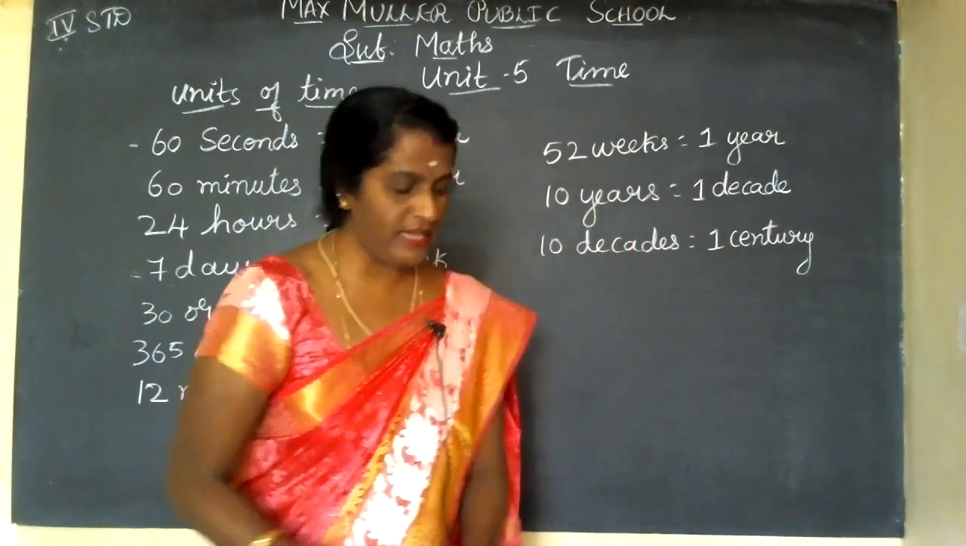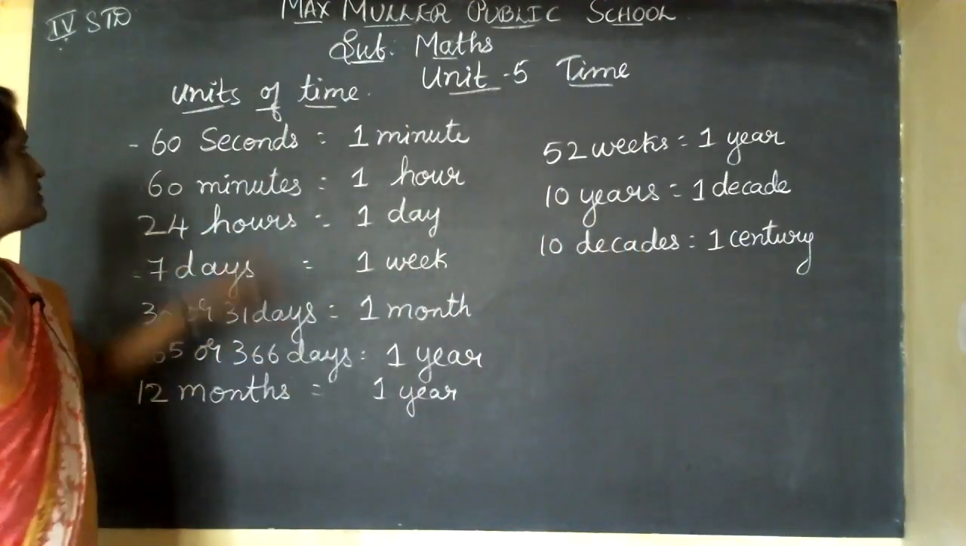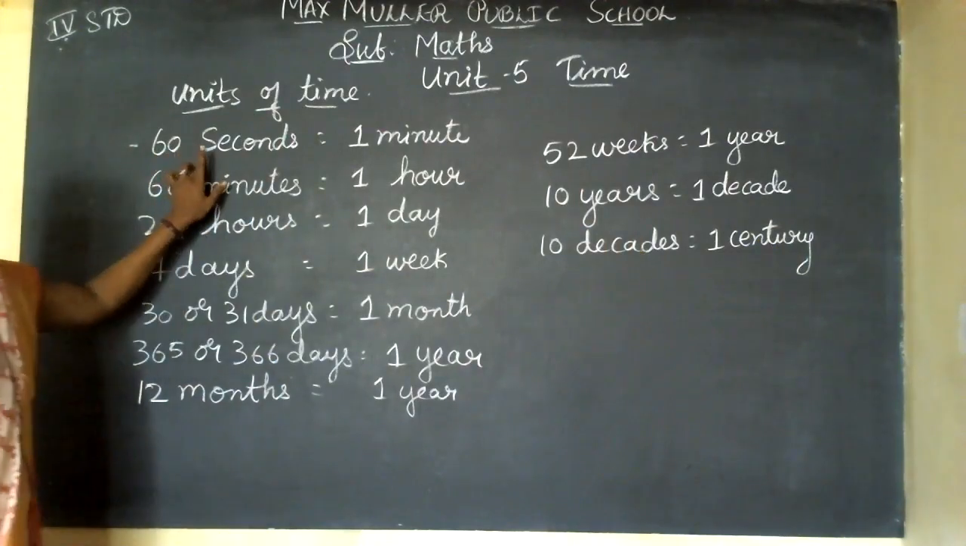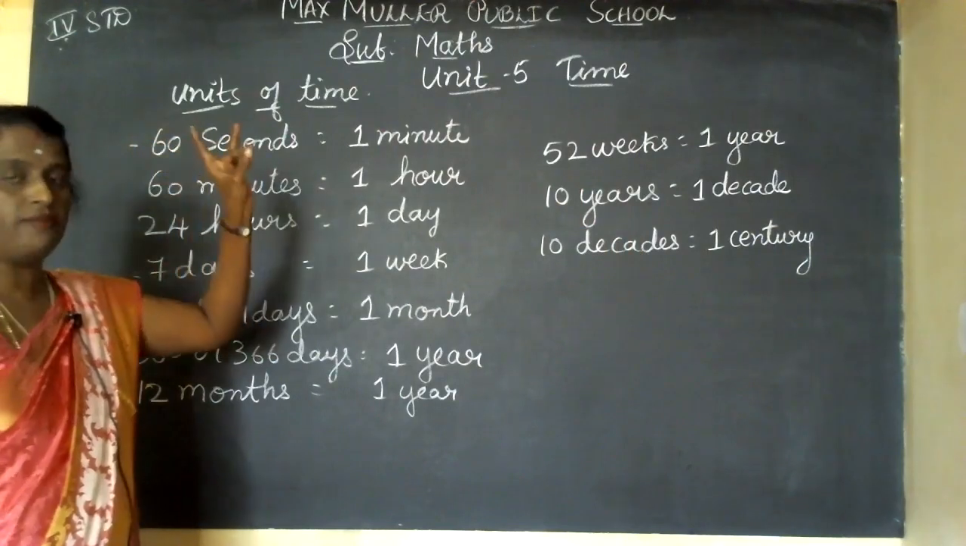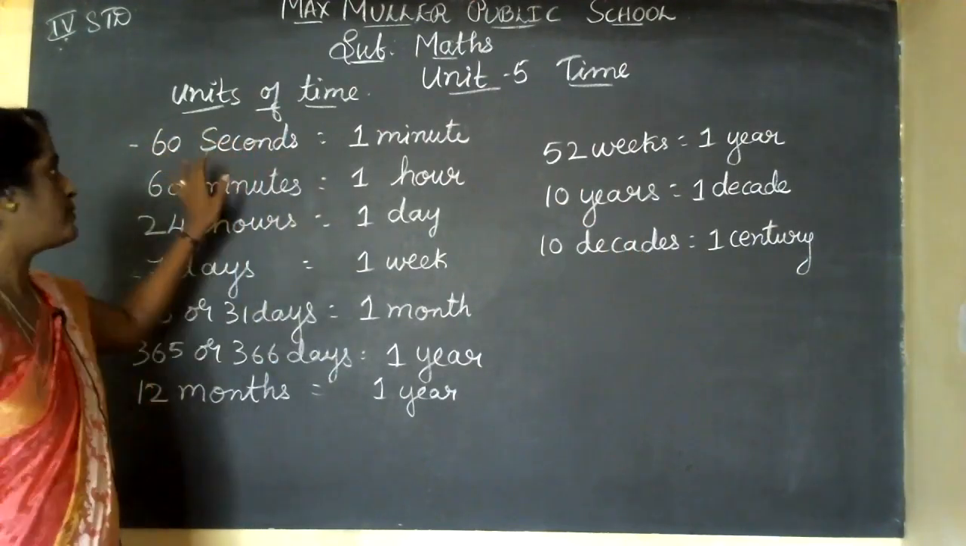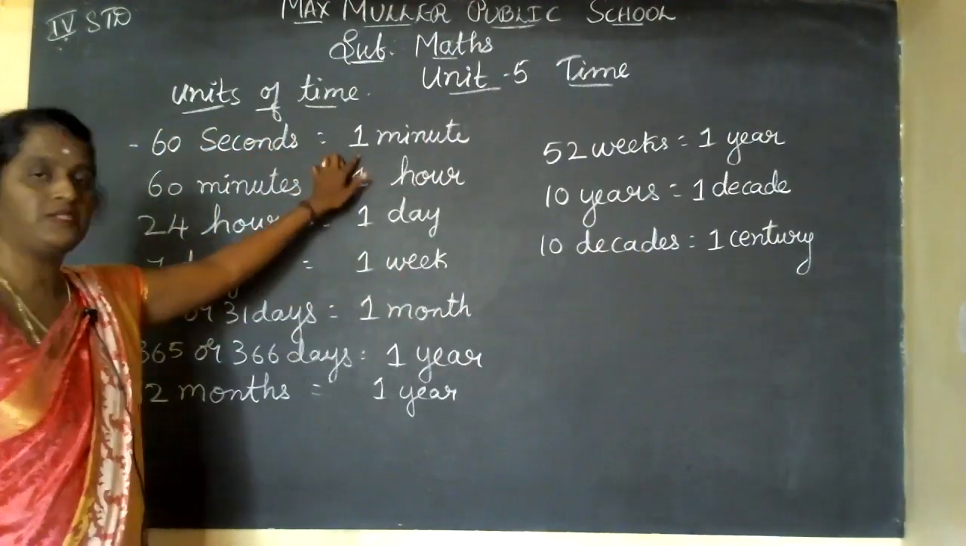Yes, some of the points I have written on the board, children. Just copy down, okay? See, 60 seconds. In the clock, 3 needles are there. Yes, 3 hands: the short hand, the big hand, and 1 needle that moves fast. That we call as 60 seconds. If it goes a full round, it makes 1 minute only.